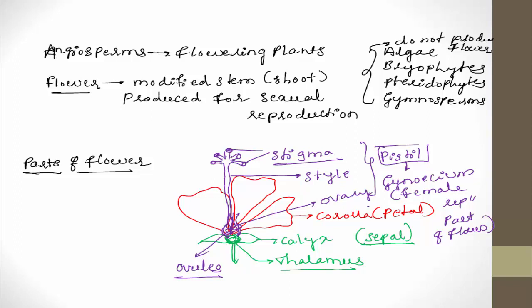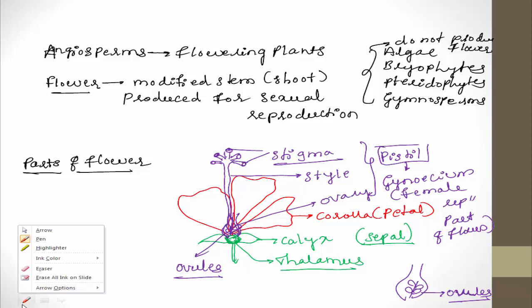When the ovary is opened, inside the ovary many small tiny structures are present, and these structures are called ovules. So gynoecium is the female reproductive part, and without the female reproductive part there is no completion of sexual reproduction.